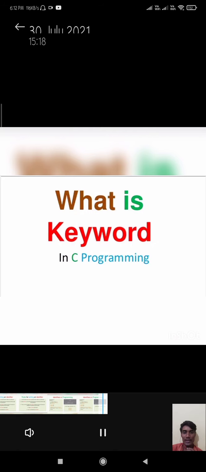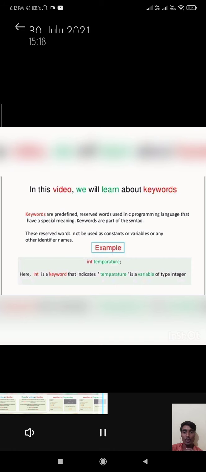So the first topic is what is a keyword in C programming. In this video, we will learn about keywords. Keywords are predefined reserved words used in the C programming language that have a special meaning. Keywords are part of the syntax. These reserved words must not be used as constants, variables, or any other identifier names. For example, int temperature. Here, int is a keyword that indicates temperature is a variable of type integer.